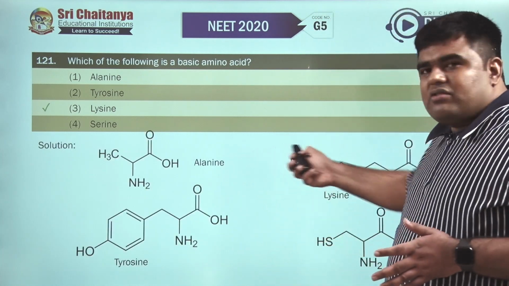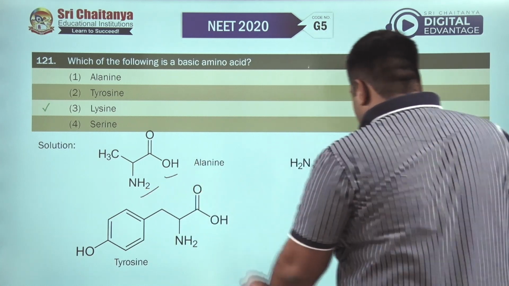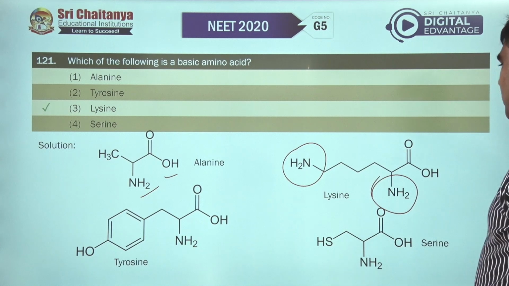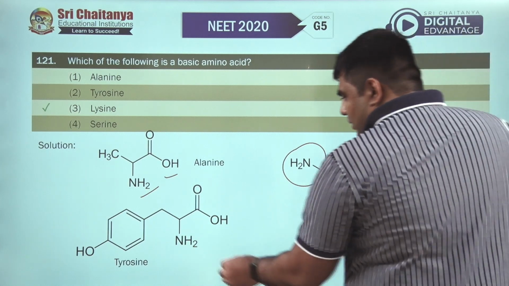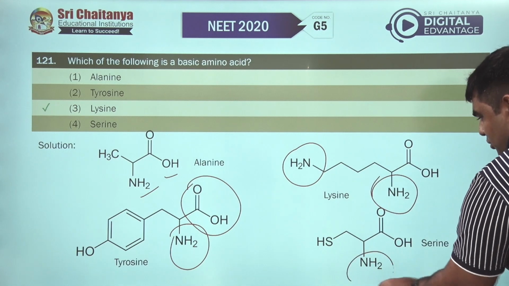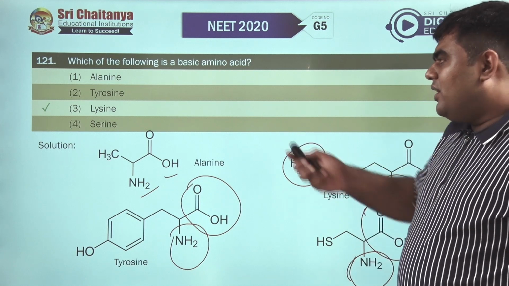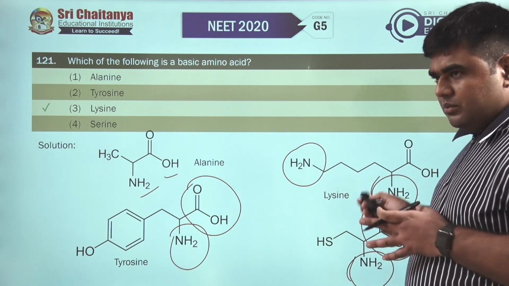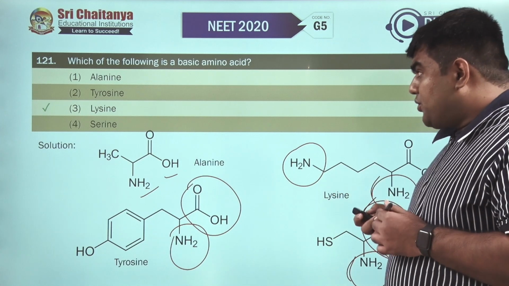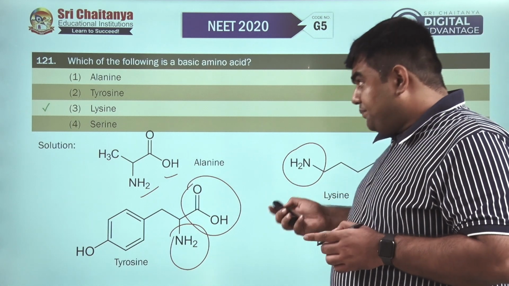So if we go for the structures, we have alanine, that is having 1 NH2, 1 COOH, and then we have lysine, we have 2 NH2 groups. Tyrosine, we have 1 NH2, 1 COOH, and serine, we have 1 NH2, 1 COOH. So lysine is the correct solution for question number 121. That is the third option. In lysine, we have 2 NH2 groups together.